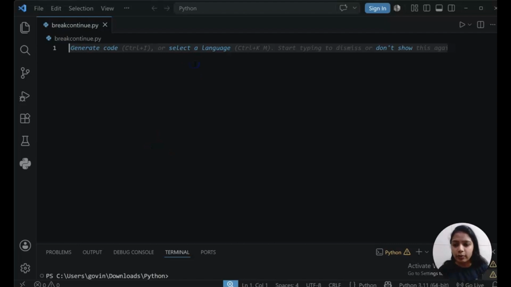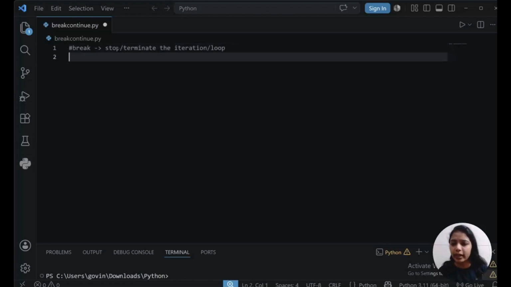Let's continue here. I will first go forward with the break. What is break? Whenever you want to stop or terminate the iteration, or I should say loop, that time we will use break. In layman's terms, in normal daily life, break means once it has been broken, nothing can be done. It ended, completely ended. Same here.